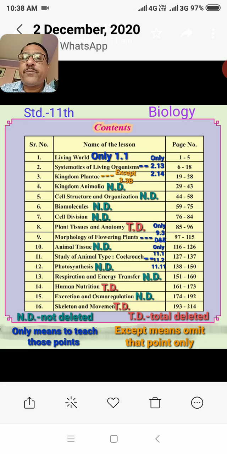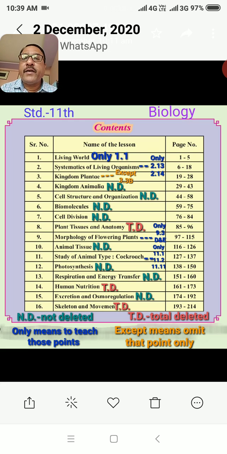In the first chapter, Living World, only 1.1 is to be taught and the remainder is deleted. In the second chapter, only 2.13 and 2.14 are to be taught. In the third chapter, Kingdom Plantae, except 3.3b, the remaining is not deleted.